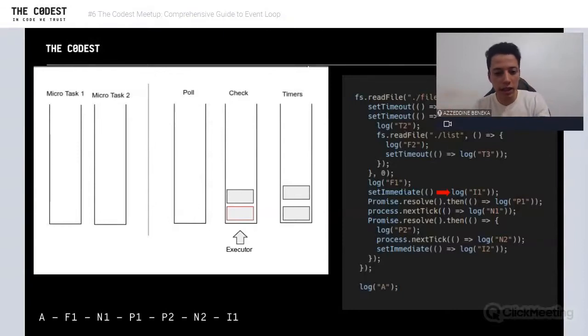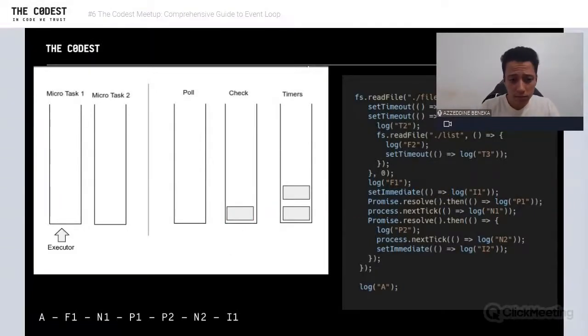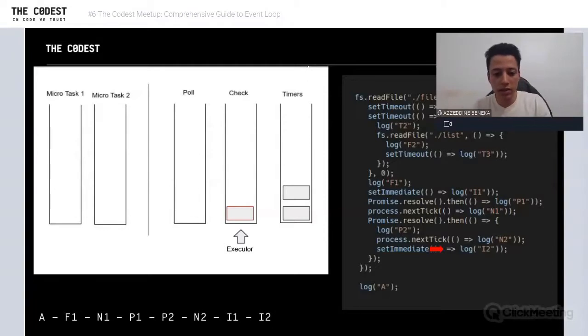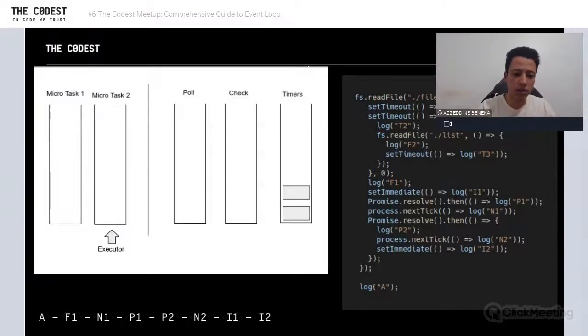The first one is E1 log. So we executed that. You see the output at the bottom. And then we have to check microtask. There's nothing. Microtask 2, nothing. Come back to check. We have to execute all tasks in the queue. That's how it differs from the browser. So executing this will result in E2 in the output. And now come back, microtask nothing, microtask 2 nothing, and timer.